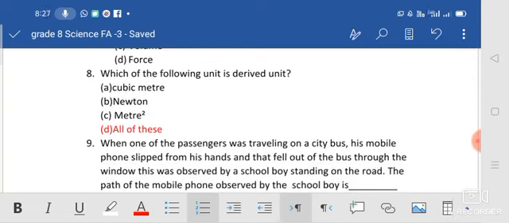Which of the following units is derived? Derived means it depends on other fundamental quantities. For example, cubic meter. If you want to calculate the cubic meter, you need the sides of a cube. Okay, so that is derived. Should you write cubic meter like that? Am I right? No, because you need to see the next options also. Newton. Yes, Newton is also a derived unit. Likewise, meter squared. So which one is right? All of these.